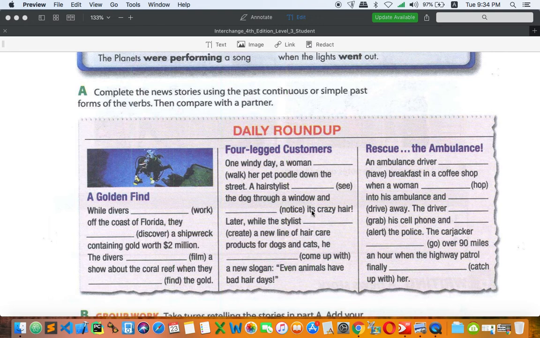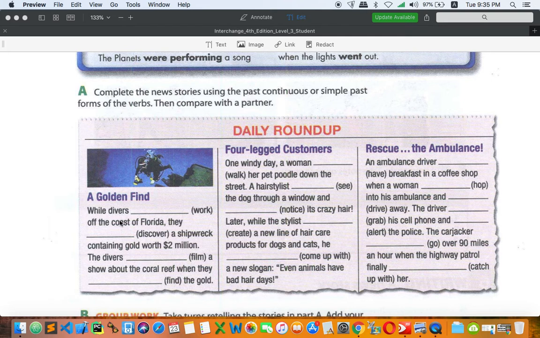So let's begin with a golden find. All right, they find golden something. I don't know. Let's see. While divers, this person. Okay. So what? Work off the coast of Florida, they discovered a shipwreck. Can you find the order of the action or any relation between these two?